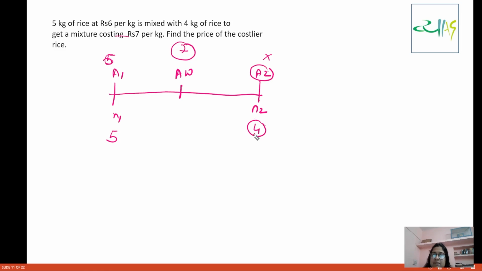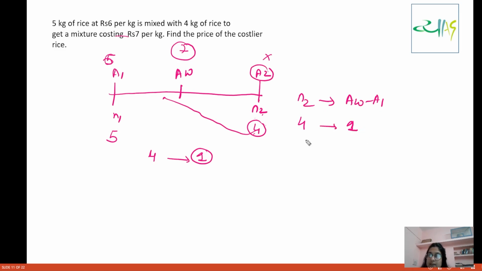Now, this N2 corresponds to AW minus A1. I have already said that, and we write it in this format. So 4 corresponds to 1. That means 4 kg of rice is trying to raise the average by 1. So 1 kg of rice is going to raise the average by how much? 0.25.